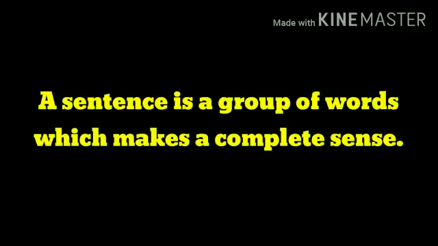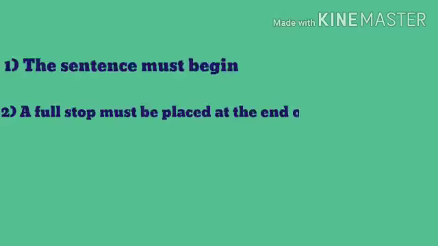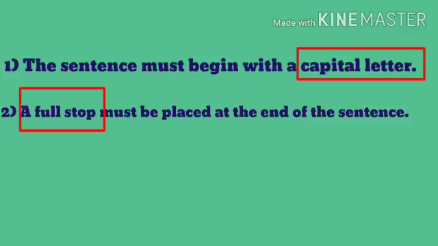Also, there are few rules whenever you write a sentence, and they are: number 1, the sentence must begin with a capital letter, and number 2, a full stop must be placed at the end of the sentence. However, there are few sentences which end with question marks or exclamation marks that we will learn in types of sentences.